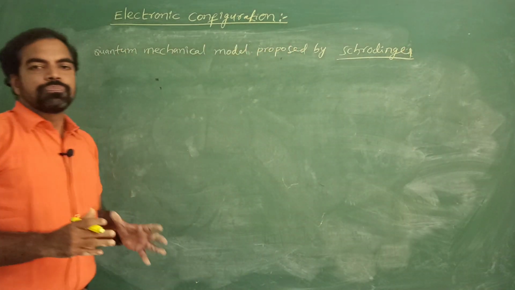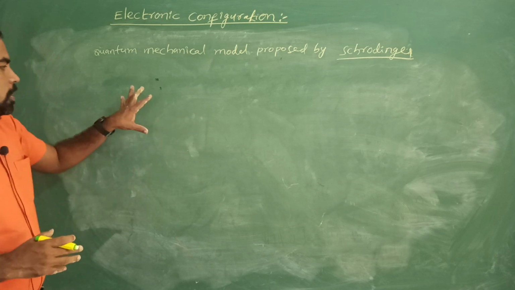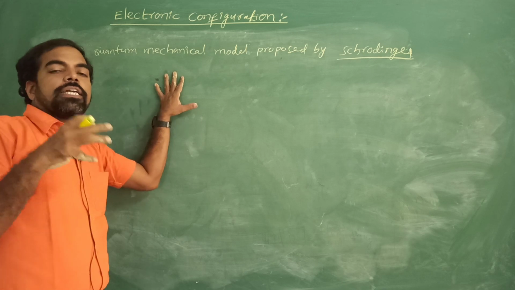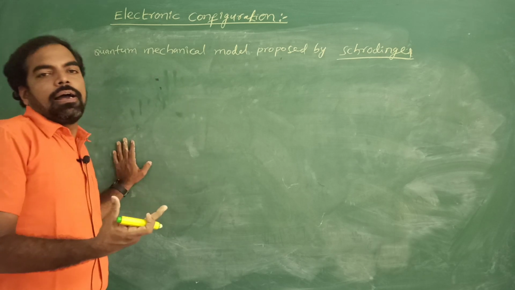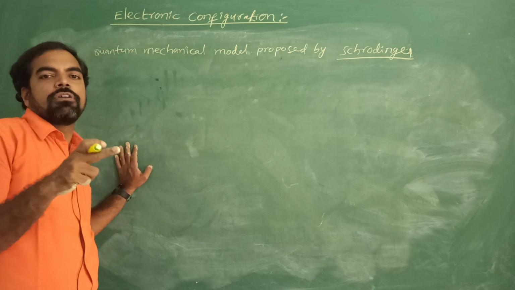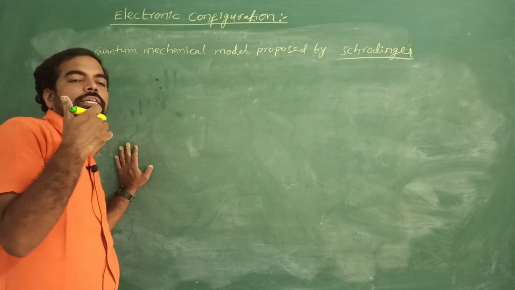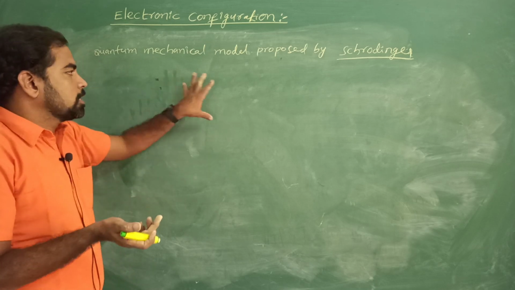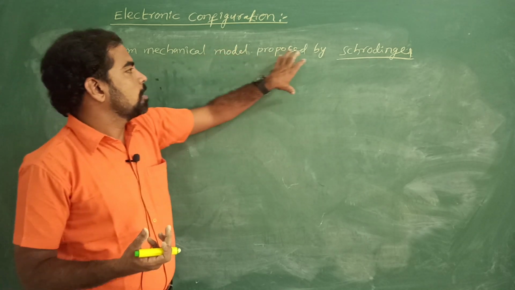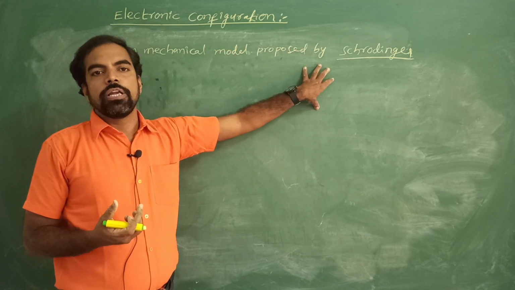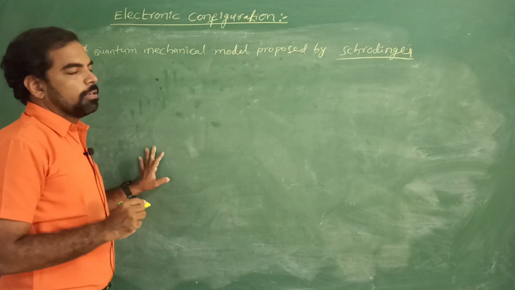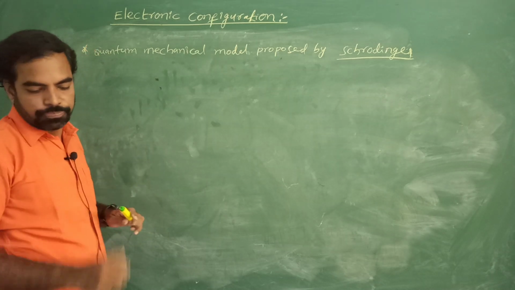He explained the position of the electron: which orbit, which orbital it is present in, what the orientation or magnetic quantum number is, the principal quantum number, or the angular momentum quantum number. He explained with the help of quantum numbers. So the quantum mechanical model is proposed by Erwin Schrödinger. Remember this point.